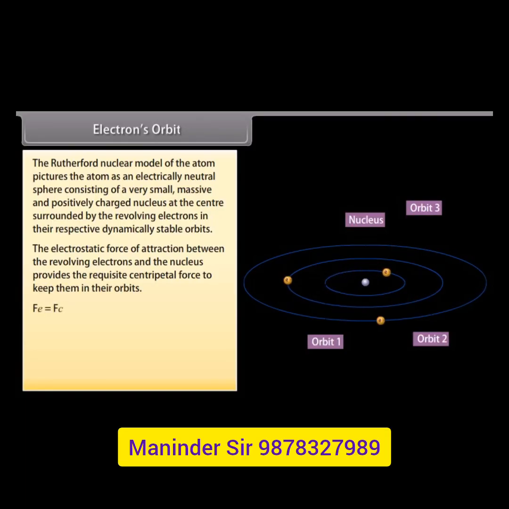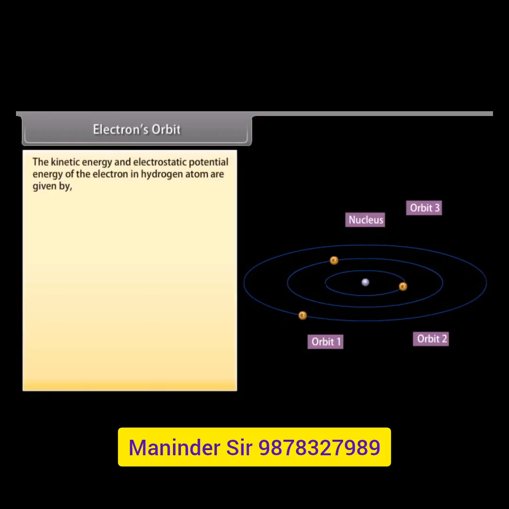Fe is equal to Fc. Putting their respective values, we get mv^2/r = (1/4 pi epsilon naught) e^2/r^2. We can also write this equation as r = e^2/(4 pi epsilon naught mv^2).